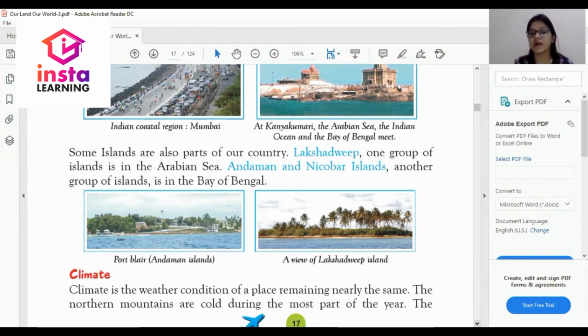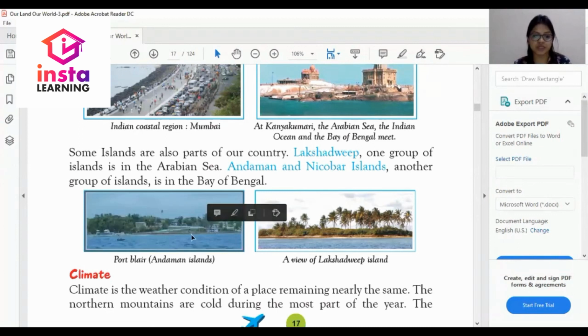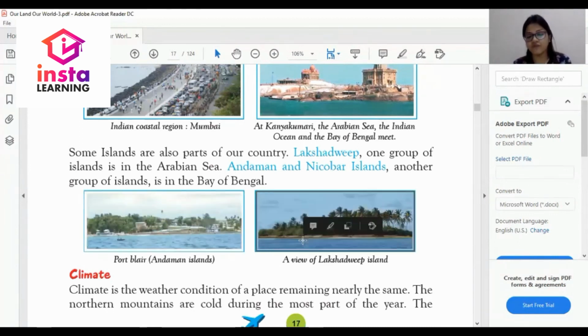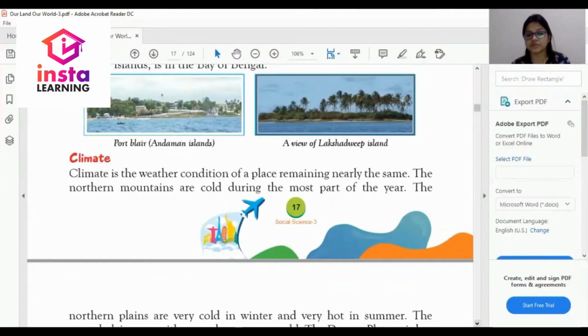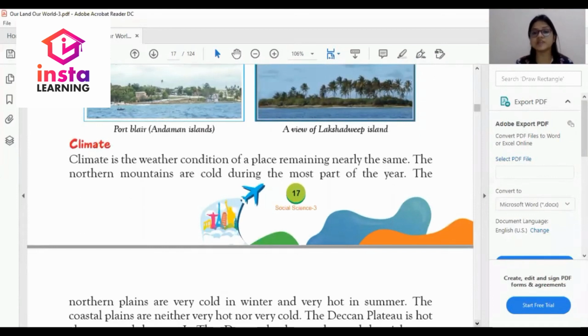The next one is Andaman and Nicobar Island, another group of island which is in the Bay of Bengal. This is again very important question. Where is Andaman Nicobar Island? This is another group of island which is in the Bay of Bengal. This is the pictorial part of Andaman Island and this is a view of Lakshadweep Island that you can see on my screen. So the last learning objective is climate.